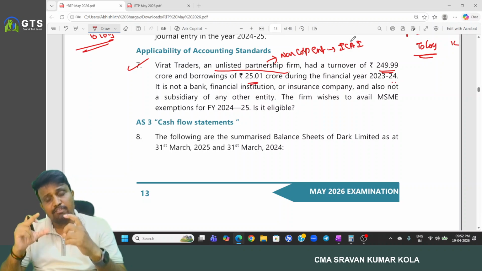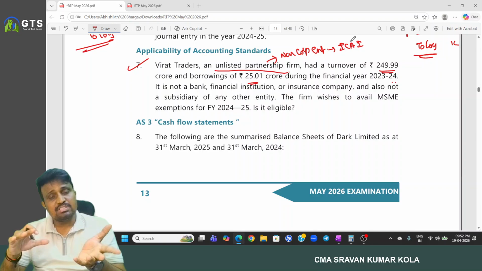If any one of these points is not met, that is a large entity. Otherwise, it is an MSME.